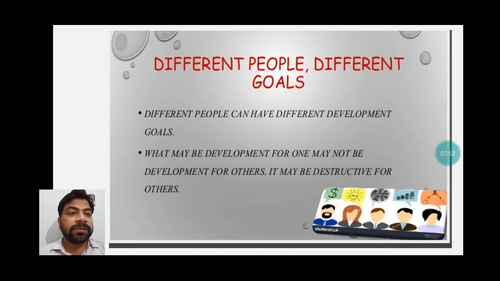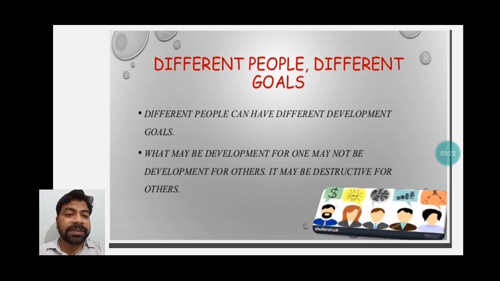Different people, different goals. Obviously people are different from each other. Their living standard, their economic status is also different from each other. Their mental status, physical status is also different from each other. That's why their goals for development are also different. Different people can have different development goals. What may be development for one may not be development for others. So this is a very big issue.